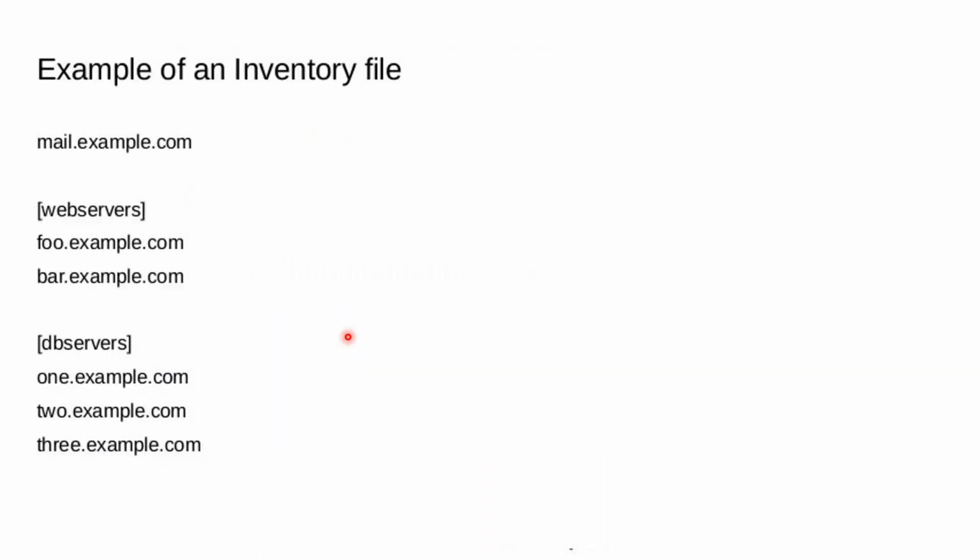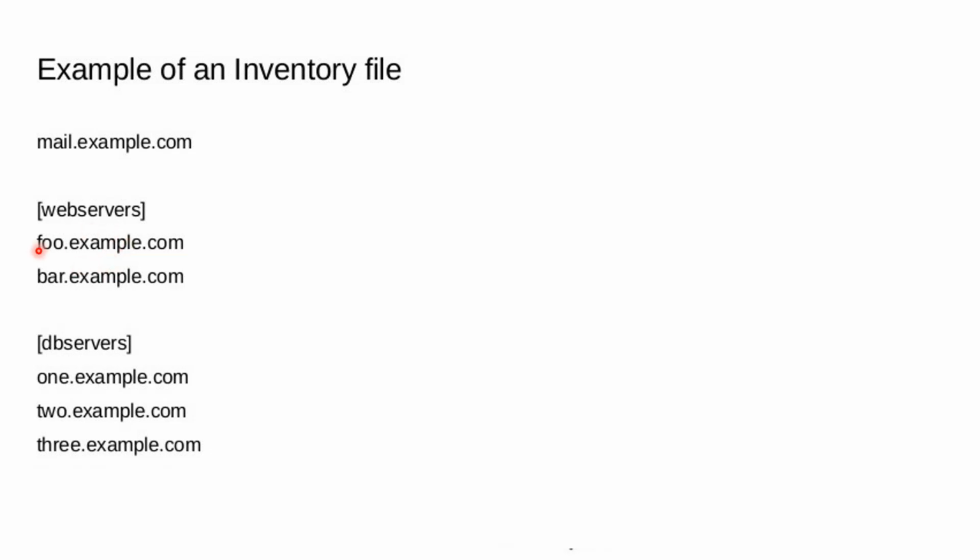Next one, example of inventories. What is inventory? Inventory is server information. For example, we have 1,000 servers, so we need to prepare an inventory for 1,000 servers. These are the web servers, and these are the DB servers. Server information is like IP address. For web servers we need to provide IPs, but here it is shown a different way: an FQDN name.